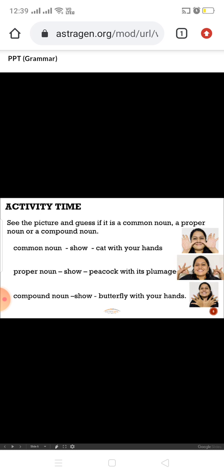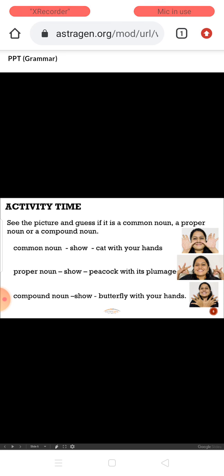Okay, so this is an activity. For a common noun you have to show a cat, for a proper noun a peacock, plumage, and for a compound noun you have to show a butterfly. Okay, so remember these actions. Just close your eyes for a second and remember it, and I'll give you 4 seconds. Remember the action.